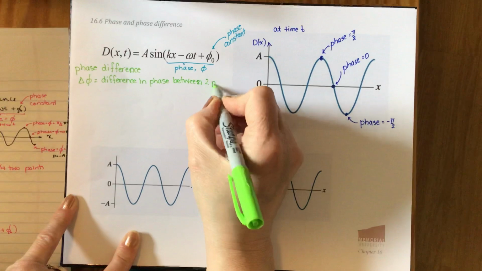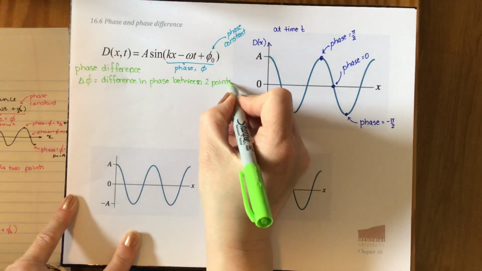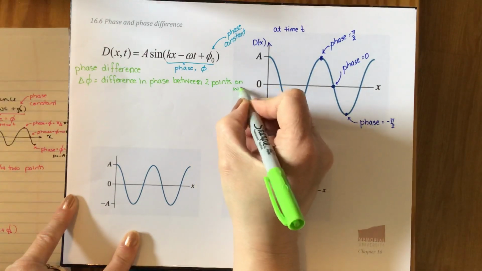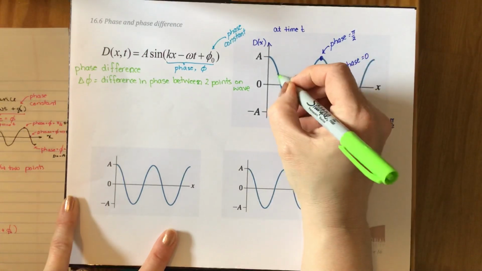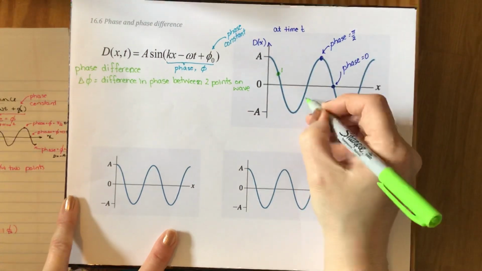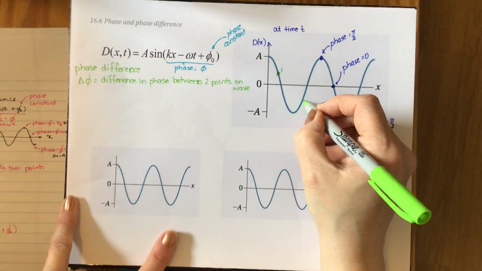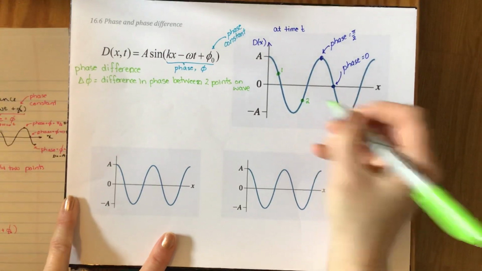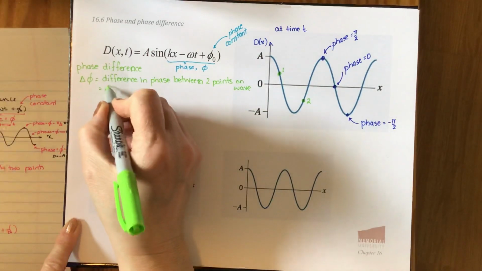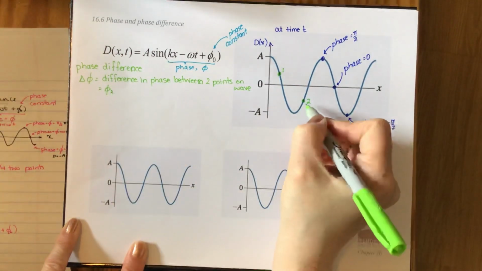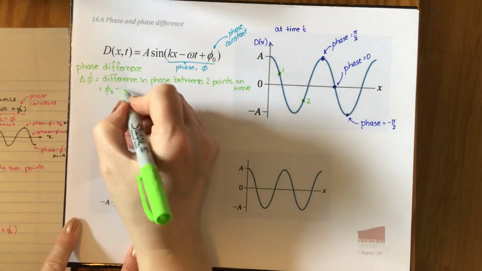Let's just pick any 2 points. Let's call this point number 1, and this point number 2. So our phase difference, delta phi, would be phi 2, the phase of point 2, take away the